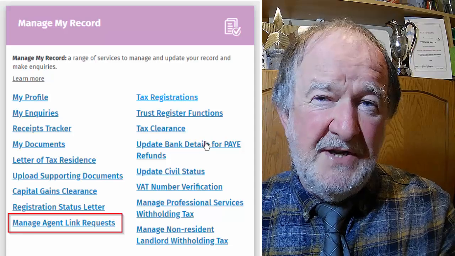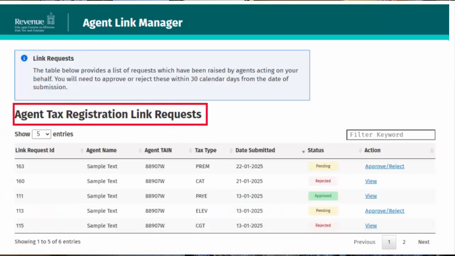As a potential customer, you can approve or reject a link request sent by the agent by accessing your Agent Link Manager dashboard through the Manage Agent Link Request option in myAccount. This Agent Link Manager dashboard screen displays a table of agent link requests, each accompanied by a deadline date for required action.